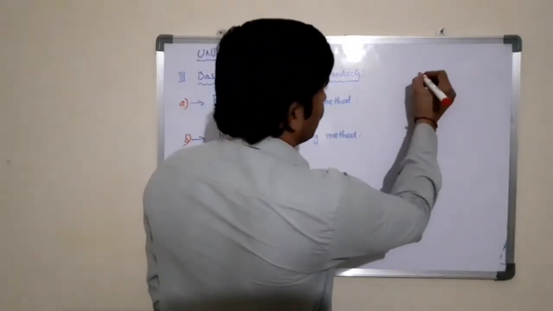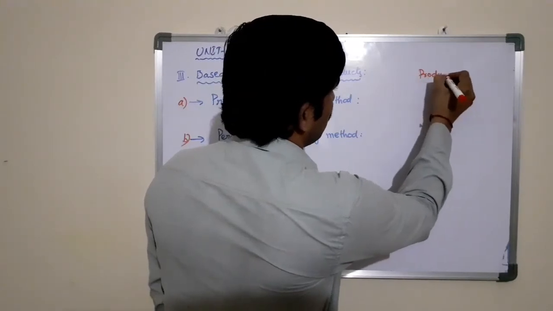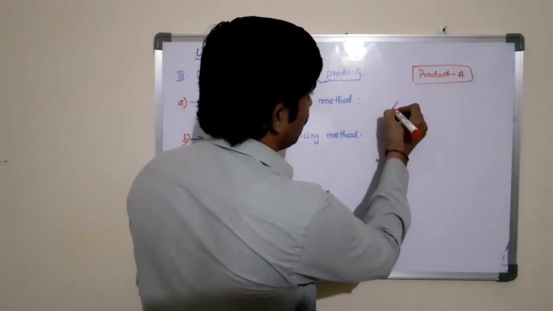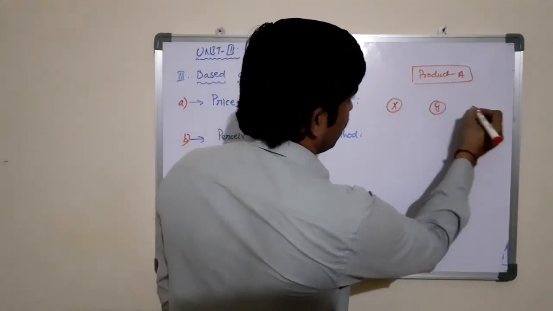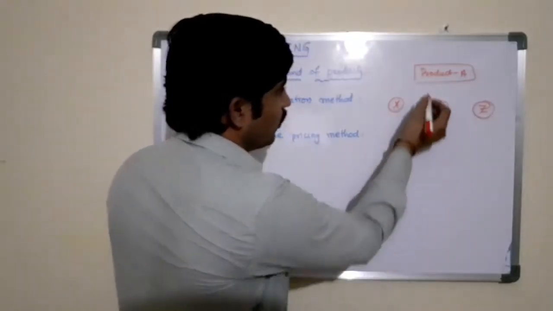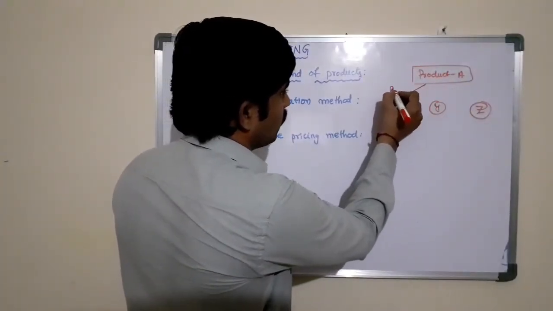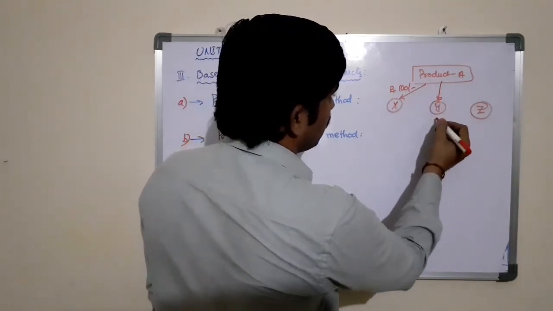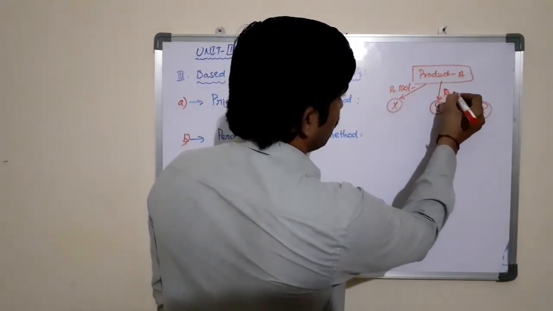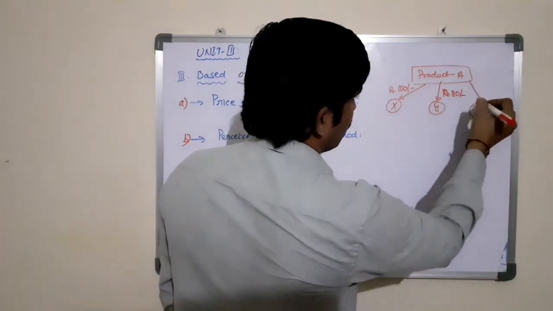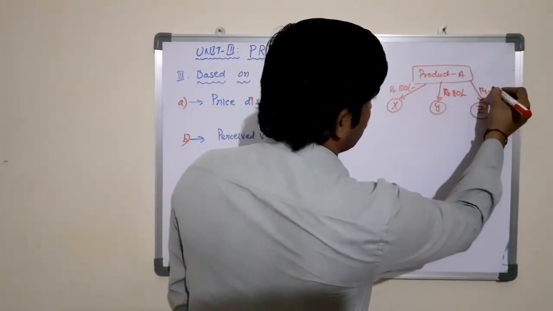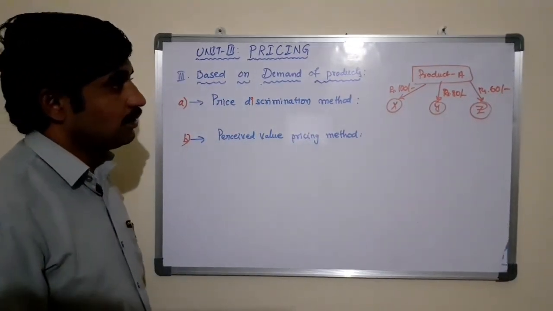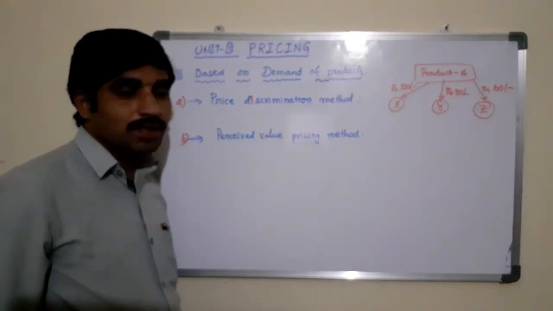For example, there is one product called product A, and the customers are customer X, customer Y, customer Z. You are charging customer X rupees 100, customer Y rupees 80, and customer Z rupees 60. This is the method called price discrimination.